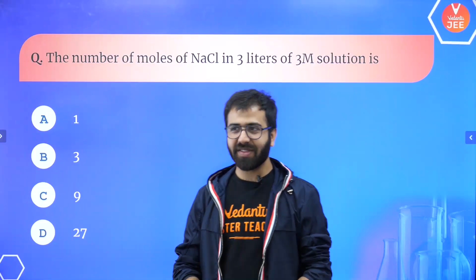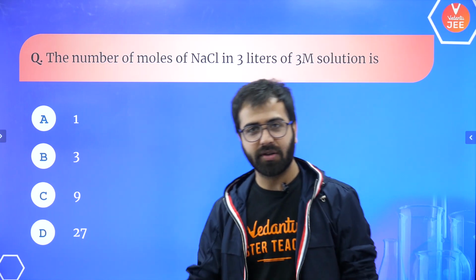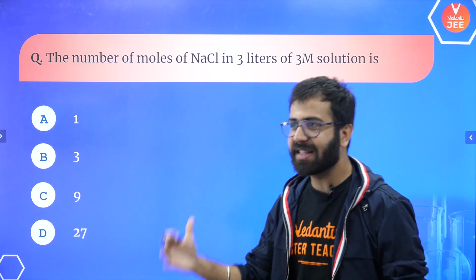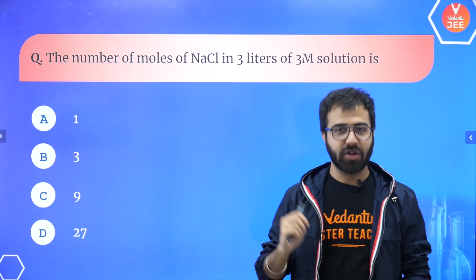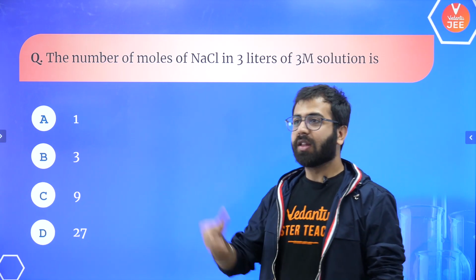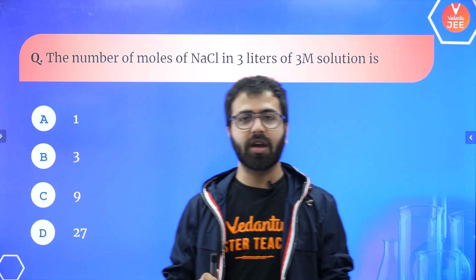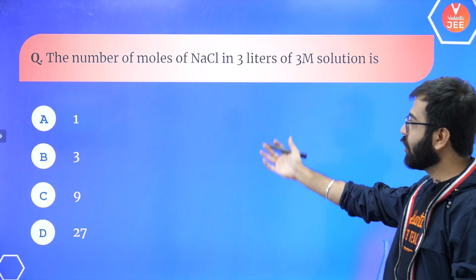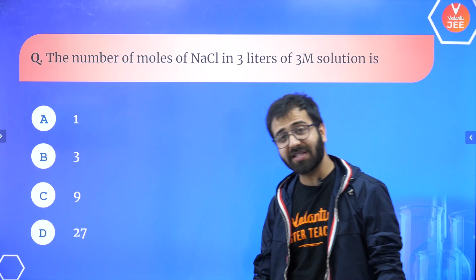So let's see. Guys, the first question talks about the number of moles. The number of moles of NaCl in 3 liters of 3 molar solution. What do you think the answer will be? How many total moles will there be? We're talking about the total number of moles. You have the options: A says 1, B says 3, C says 9, and D says 27. What do you think the answer is, guys?